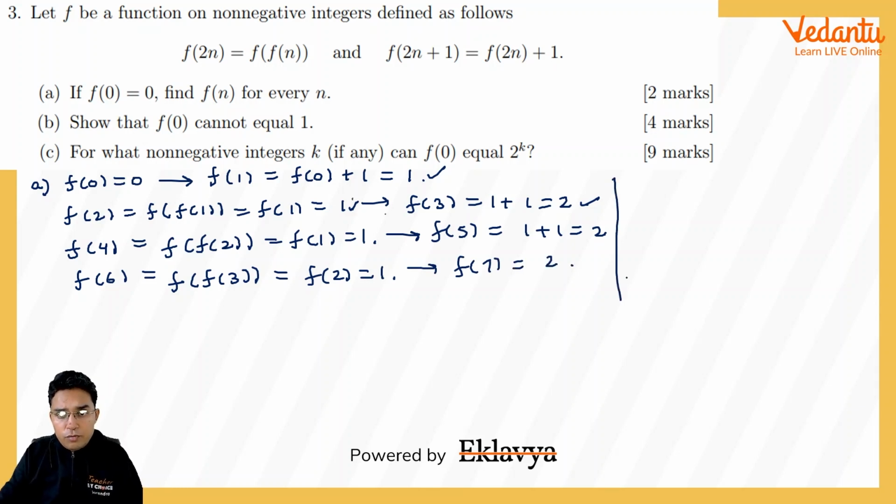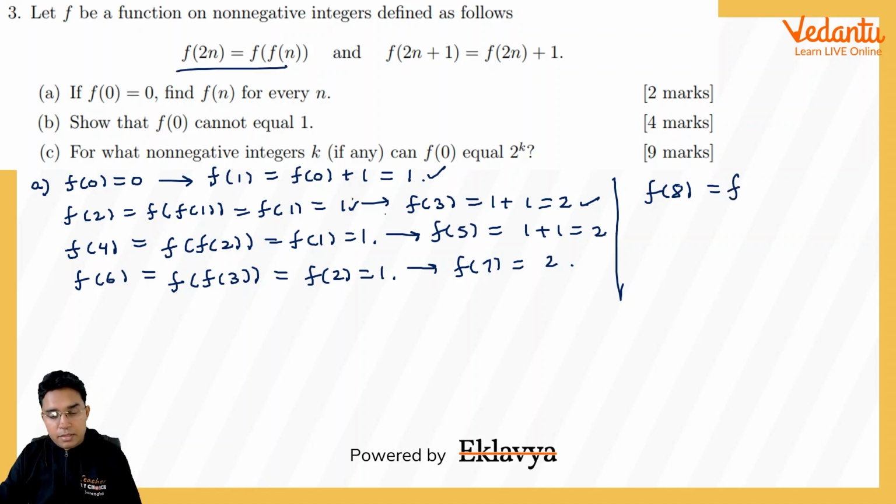Now if we do for f(8), what I am trying to tell you is that till 7 we have seen the values were either 2 or 1. Now if I do it for 8 and use my first definition, 2n is 8, so my n will be 4, and this f(4) is a value which has already appeared from f(1) till f(7), which are either 1 or 2. So this will be either 1 or 2. In fact, f(4) is 1, and for f of 1 we have got the value to be 1.